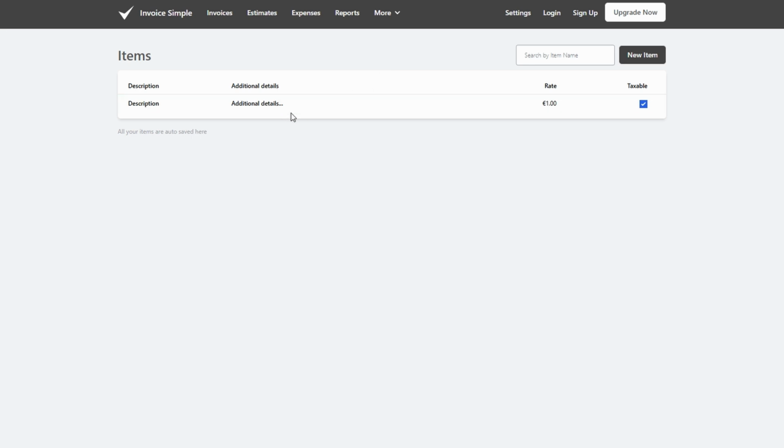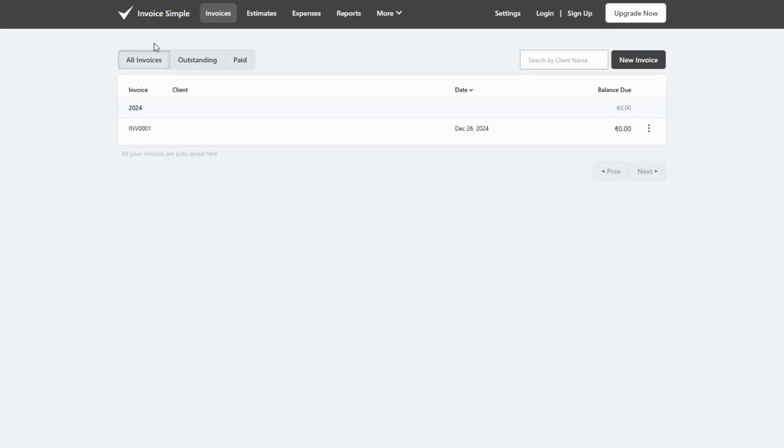Once a client makes a payment, you can easily mark an invoice as paid. If the payment is only partial, you can record the partial payment and update the remaining balance automatically. This helps you keep track of outstanding amounts and ensures your financial records are always up to date.